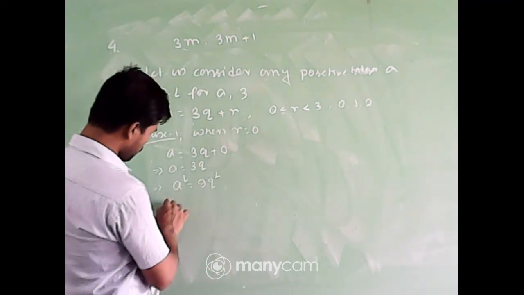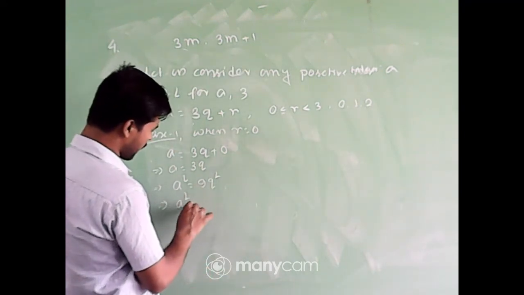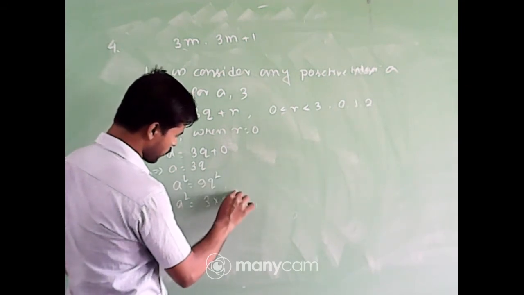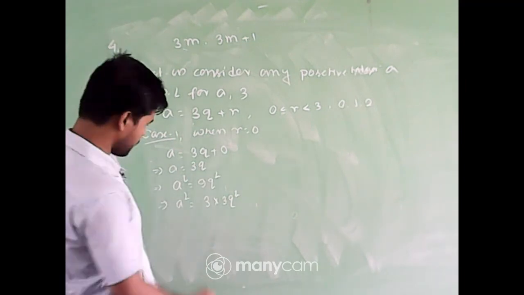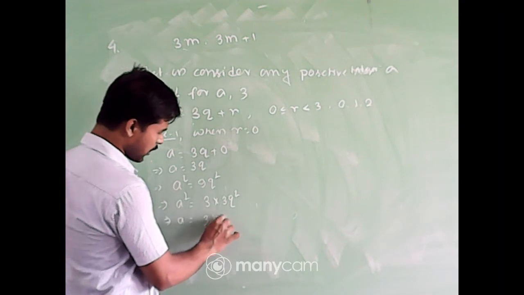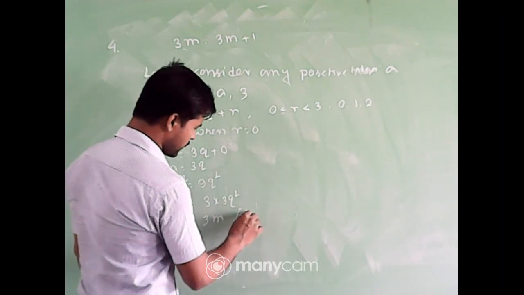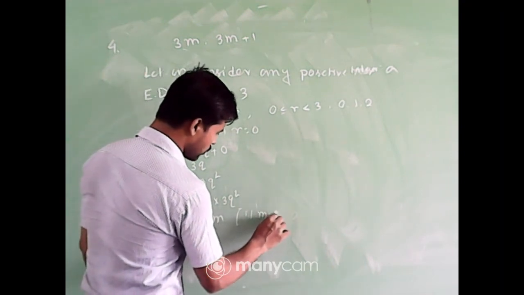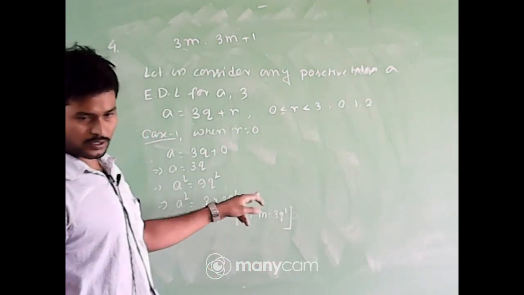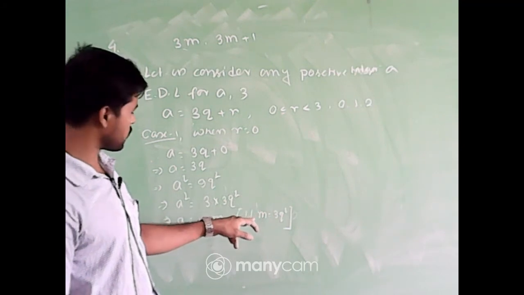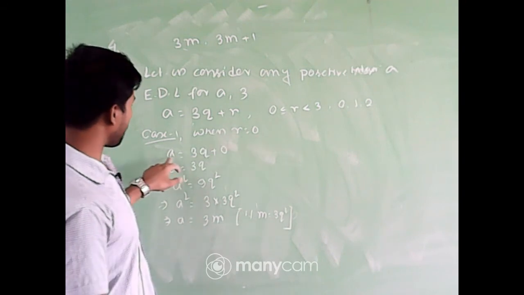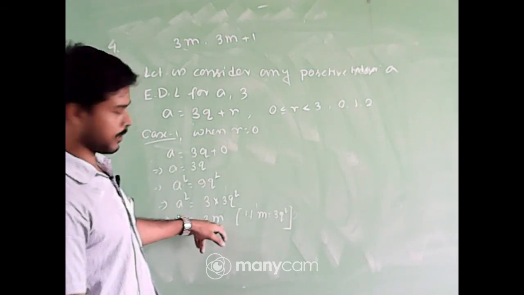We can express 9q square as 3 into 3q square. That means a square is equal to 3m, if I take m equal to 3q square, an integer, because q is an integer, and the square of an integer is again an integer. So if r equal to 0, then the square of a is of the form 3m.